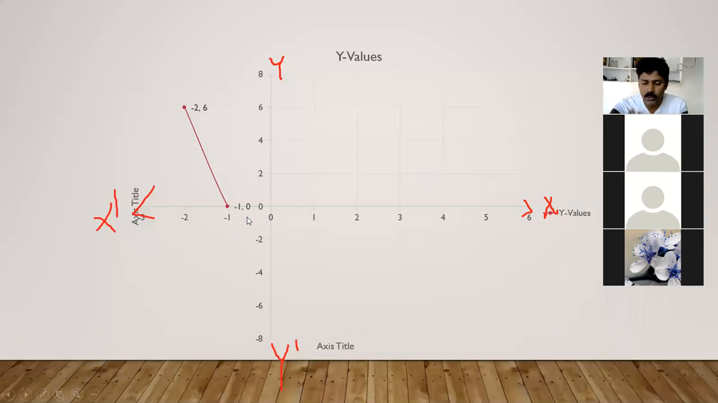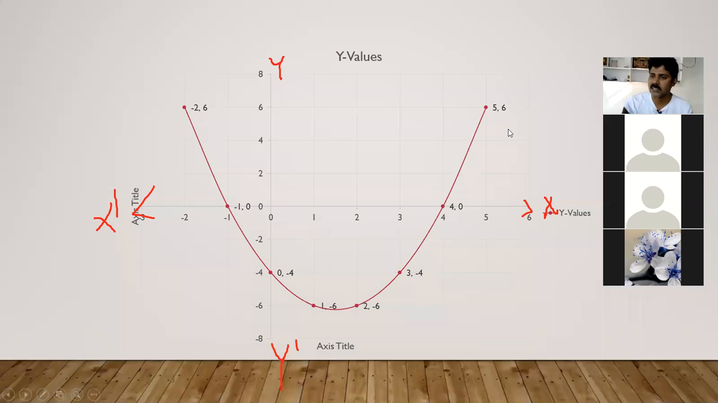So -1, 0. So -1, 0 means as y coordinate is 0, it will be on the x-axis, and 0, -4. So it will be on the y-axis since the x coordinate is 0. And then 1, -6, x-axis 1 and y-axis -6, and 2, -6, from x-axis 2 and y-axis -6, and 3, -4, x is 3 and y coordinate is -4, and 4, 0, where x is 4, y coordinate 0, it comes on the x-axis, and 5, 6, where the x coordinate is 5 and y coordinate is 6.